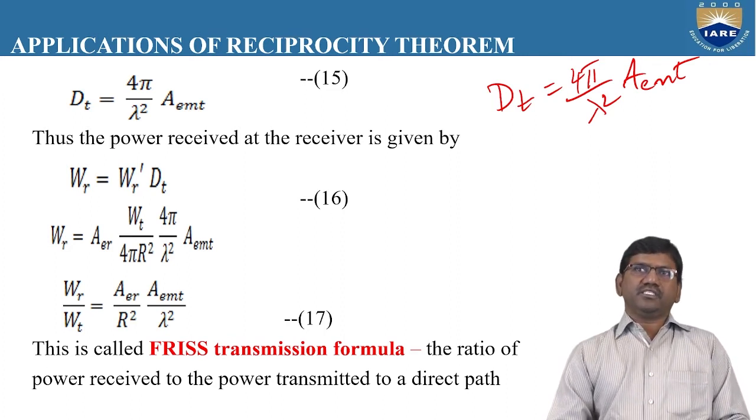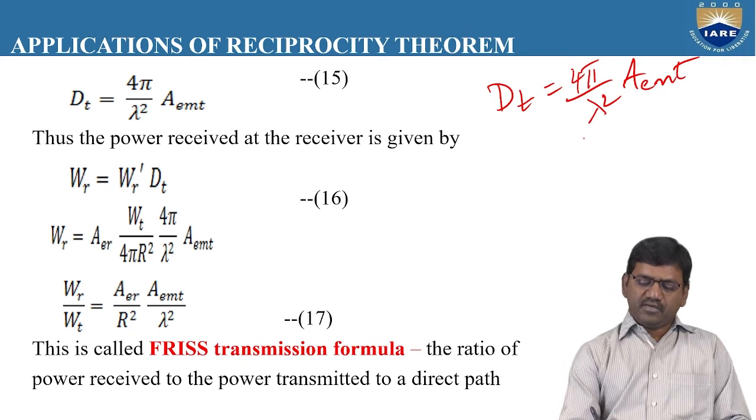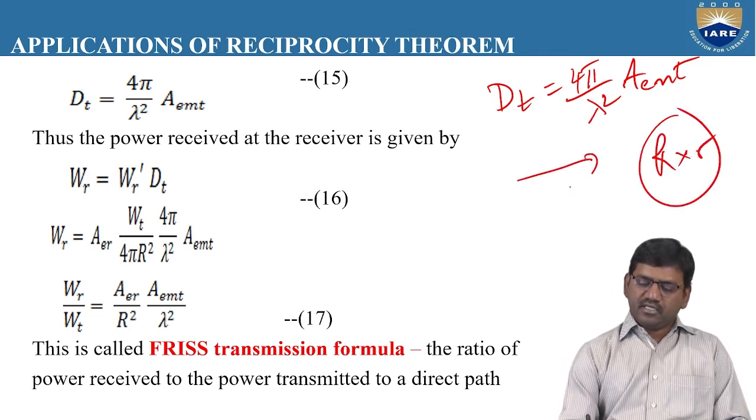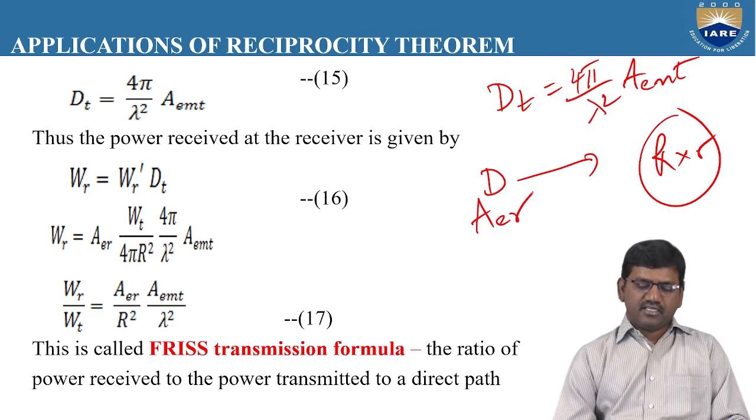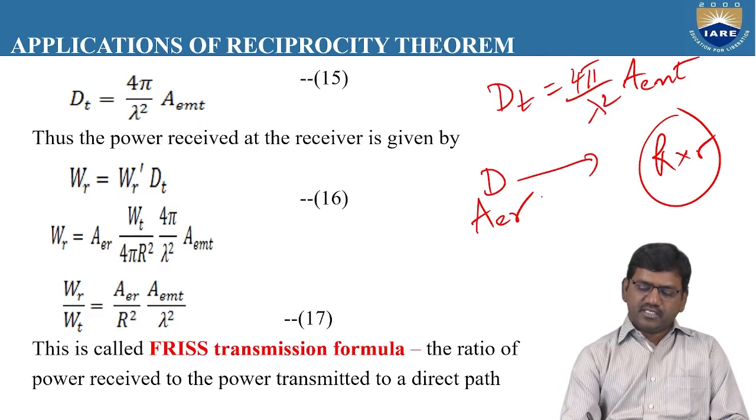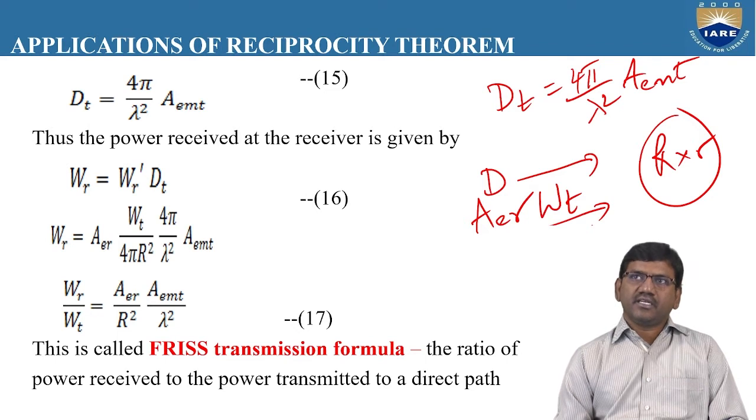Now the total power received at the receiver depends upon many parameters. One is the directivity, one is the effective aperture area, and also the amount of power transmitted. That means how much amount of power is being transmitted. So these are the three parameters which will decide the total amount of power received at the receiver.